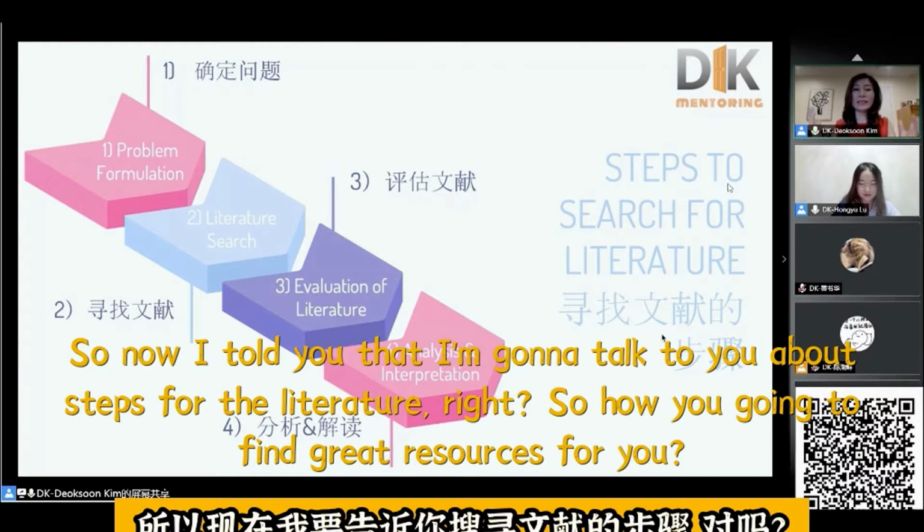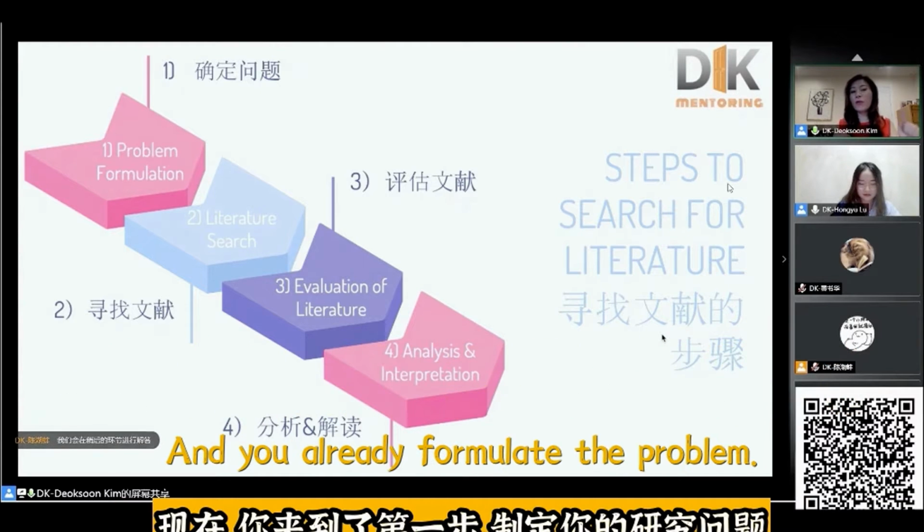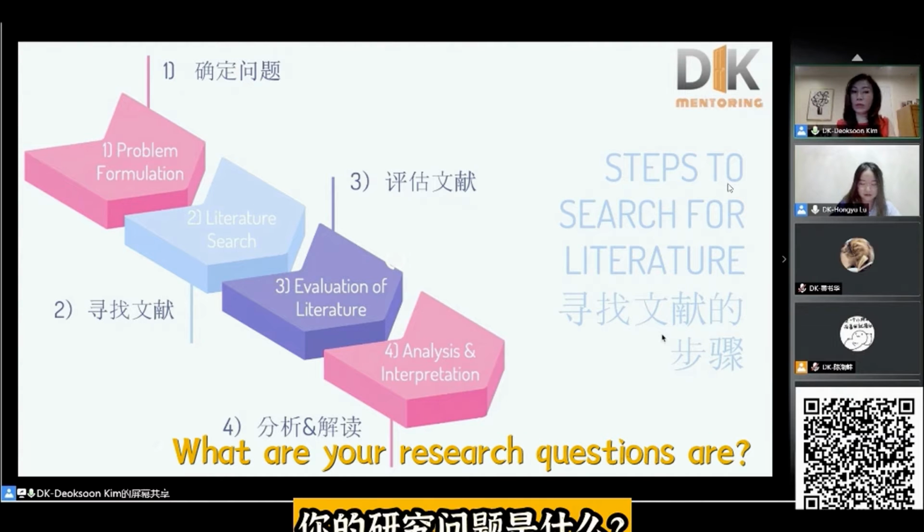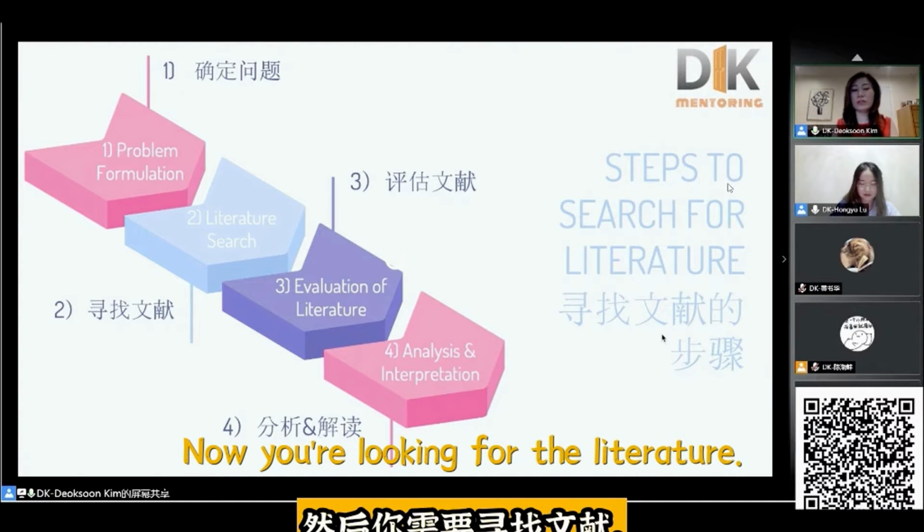You're going to find great resources for you. And you already formulated the problem. So you need to formulate your problem, what your research questions are. Now you're looking for the literature.